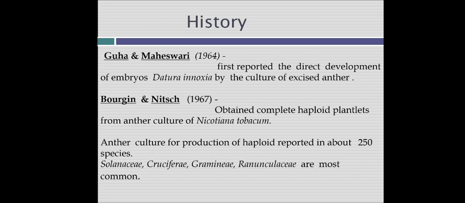History of androgenesis. In 1964, Guha and Maheshwari first reported the direct development of embryos from Datura innoxia by the culture of excised anthers. Bourgin and Nitsch in 1967 obtained complete haploid plantlets from anther culture of Nicotiana tabacum. Anther culture for production of haploids has been reported in about 250 species. The major species are in the families Solanaceae, Cruciferae, Gramineae, and Ranunculaceae. These are the most common.